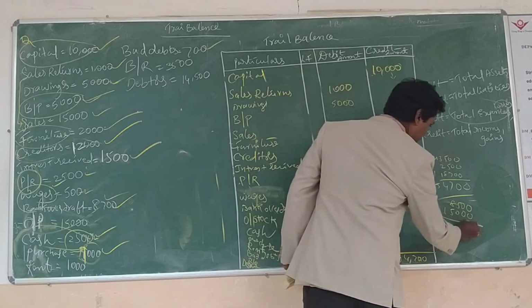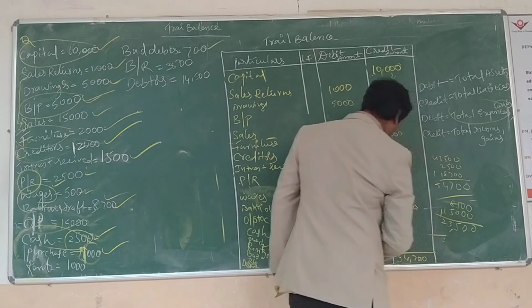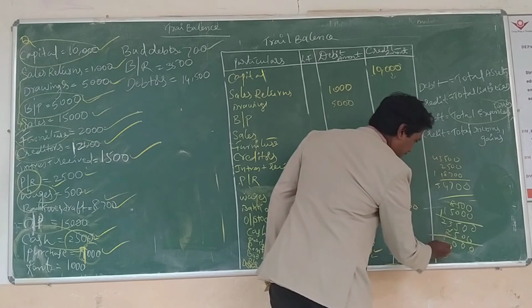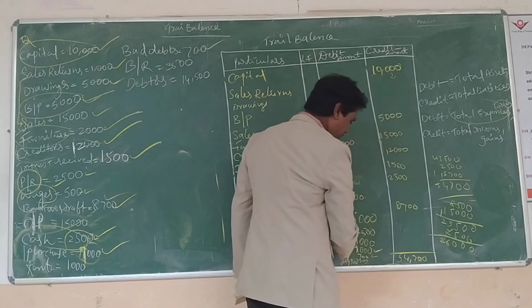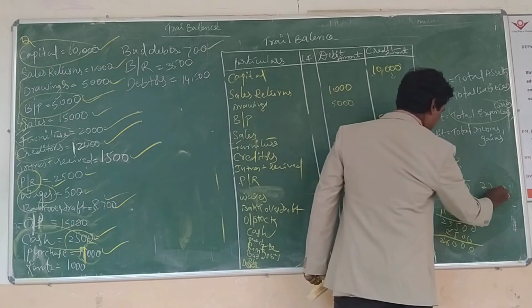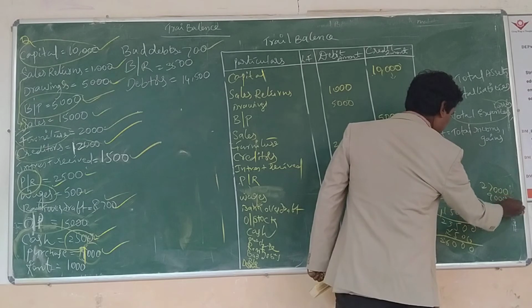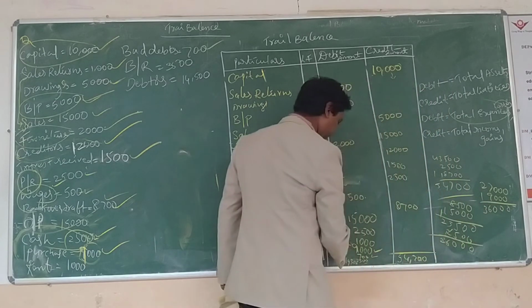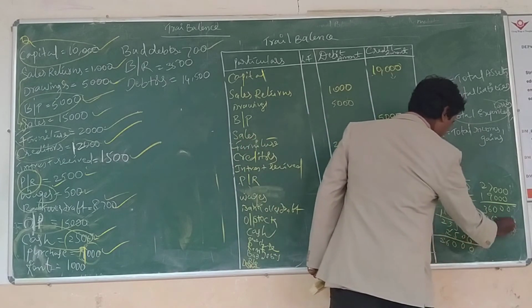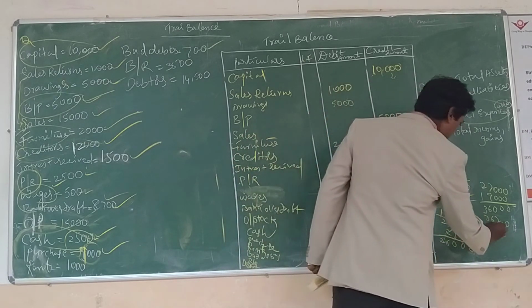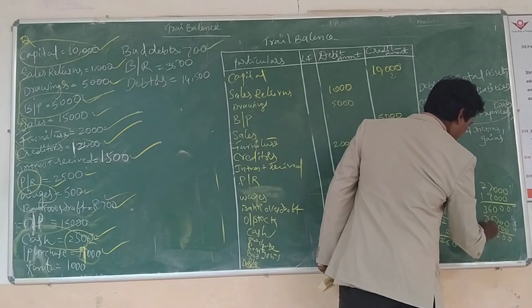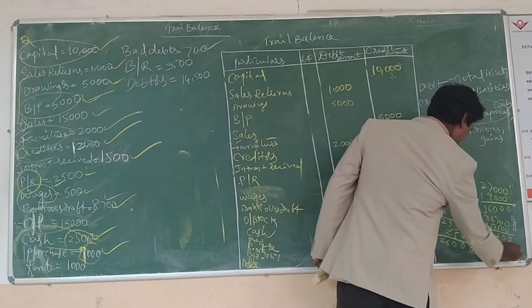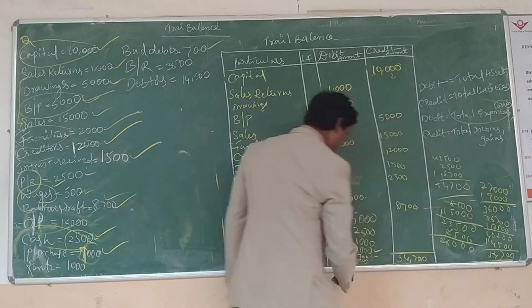Next, 23,500, and 2,500, 26,000, 27,000, and 9,000, 36,700, and next 3,500, 14,500, giving 54,700.